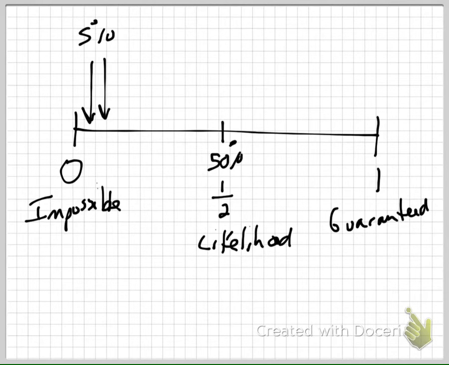Okay? Understanding that they all land between 0 and 1. All probability lands between 0 and 1. There's nothing that can be higher than 1 and nothing can be less than 0, because you can't get any more than guaranteed and you can't get any less than impossible. Make sense? Okay. So here's the deal. Here's how probability works.